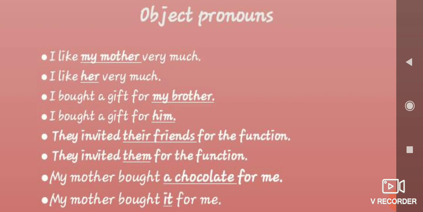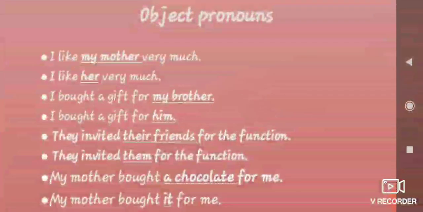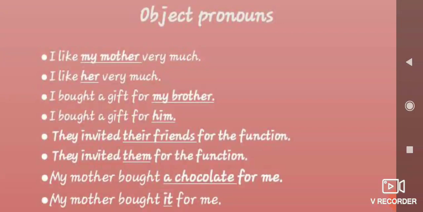I bought a gift for my brother. Here, brother is a boy, so you have to use him. If it is a girl, her. If it is a boy, him. They invited their friends for the function. Friends are plural, so you have to use them. My mother bought a chocolate for me. Chocolate is a thing, so you can use it. My mother bought it for me.